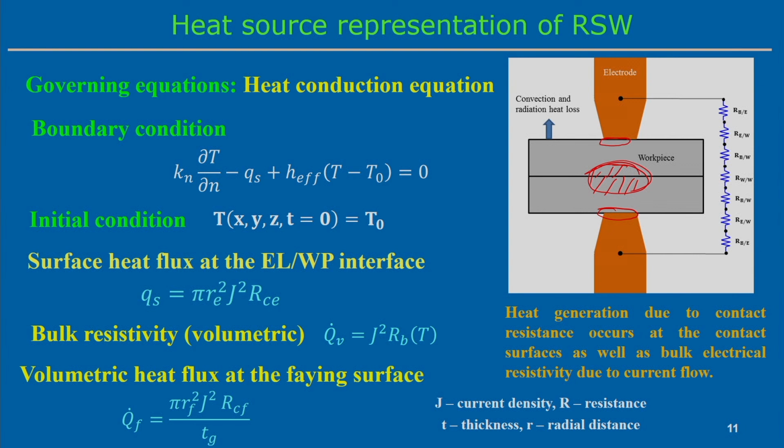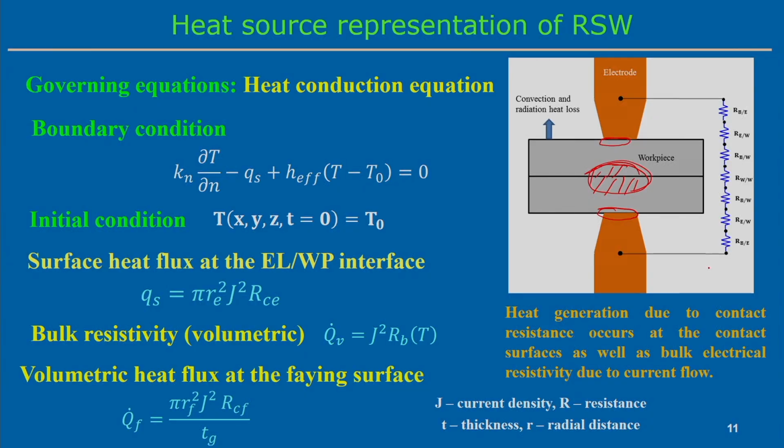The bulk material volume is there, so with the passage of current it will create bulk resistance because of the bulk resistivity. So, bulk resistance is there also inside. There are many resistance components, but our objective here is to see how we can represent the heat source, and in which cases it is a surface heat flux or a volumetric heat flux. We will try to look into that aspect.